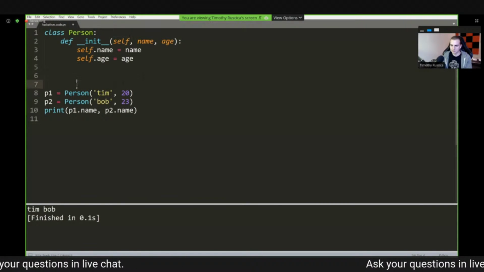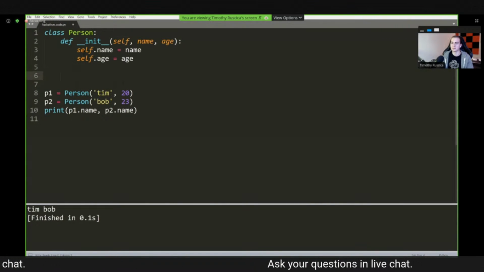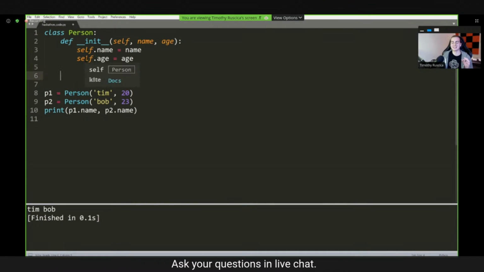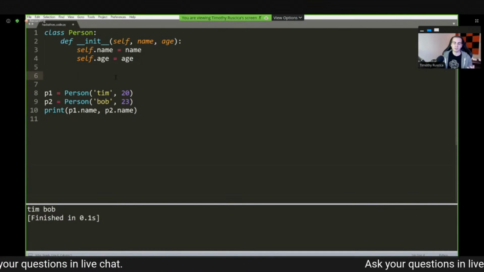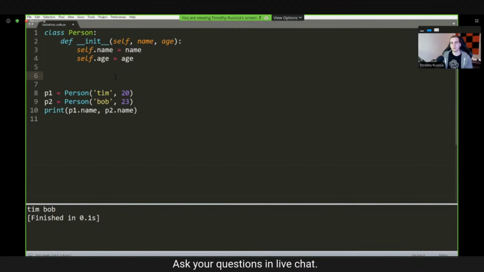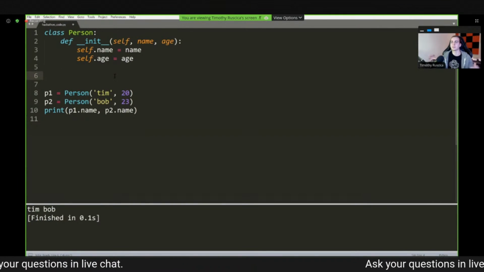And sorry, guys, my autocomplete's going crazy. I'm not able to explain when that's happening. Okay, so a method is a function that belongs to a class. Now, there's all different kinds of methods that we can have. We can have static methods, we can have class methods, but the methods we're going to be talking about here are just instance methods, otherwise known as your default standard methods.